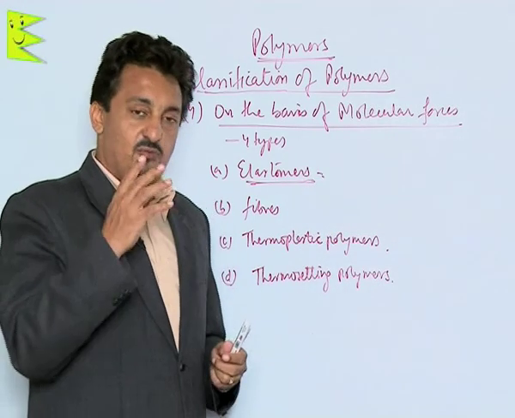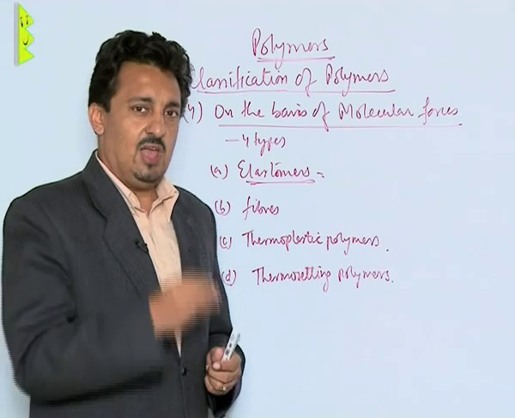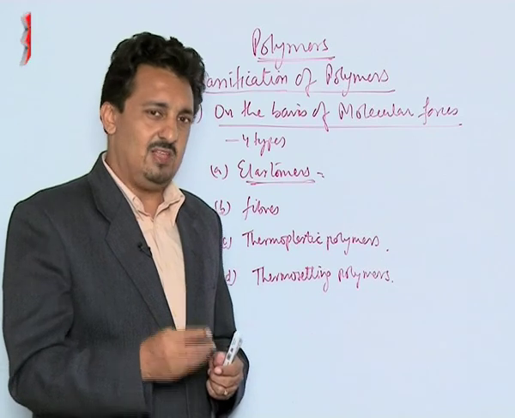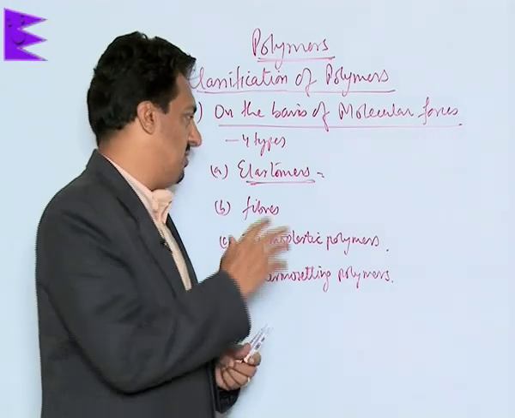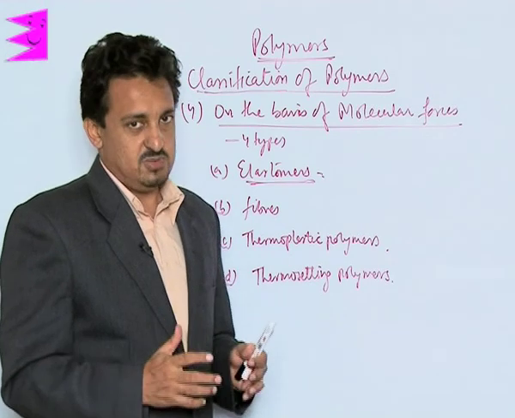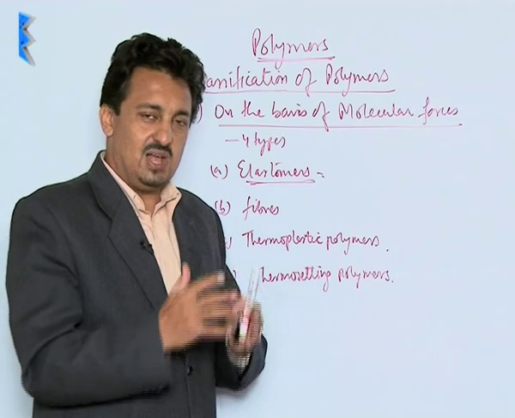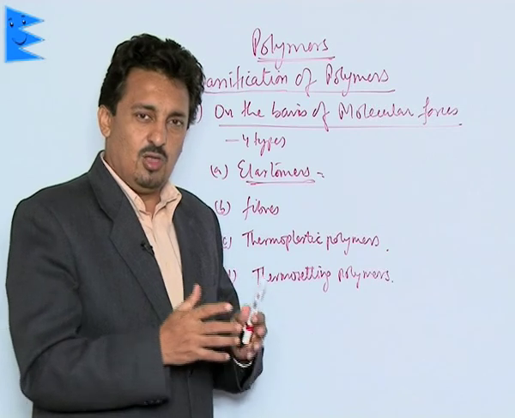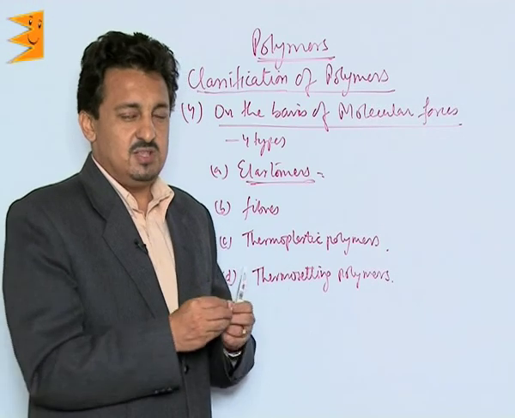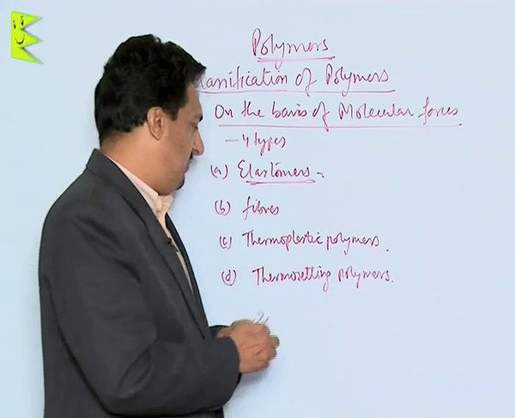But they have the weakest intermolecular forces, and all your rubber and your polythene, low density polyethylene or high density polyethylene, like the examples of your low density specifically, have the property of elastomers. But all your rubbers, natural rubbers, artificial rubbers, thiokol or your Buna-N, all are examples of your elastomers, which have the tendency of elasticity. Then fibers.